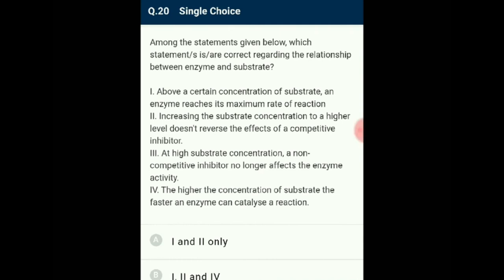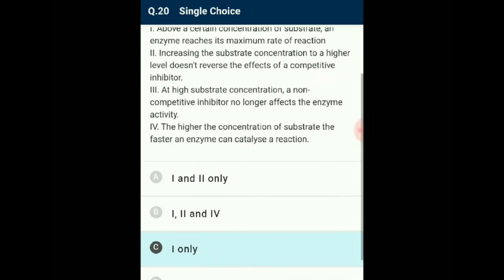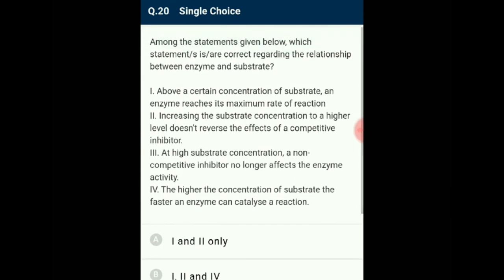Statement 3 is stating the presence of a non-competitive inhibitor, which binds to a separate site on the enzyme than the substrate and alters the active site of the enzyme. Thus, even if substrate concentration is increased, it will not lead to any change. Lastly, a competitive inhibitor competes with the substrate for the same position of the active site. If substrate concentration is higher, it will replace the competitive inhibitor at the active site and affect enzyme activity. So the answer for this question is option C. From the given 4 statements, the correct statement is the first statement alone. The remaining 3 statements are incorrect.